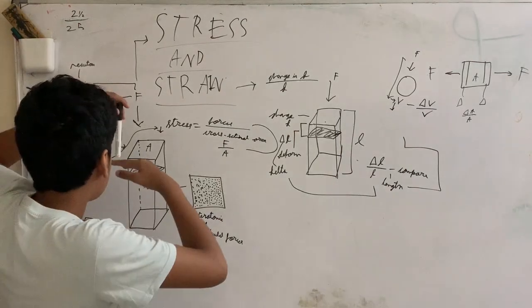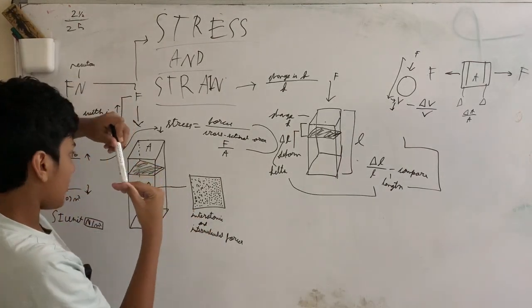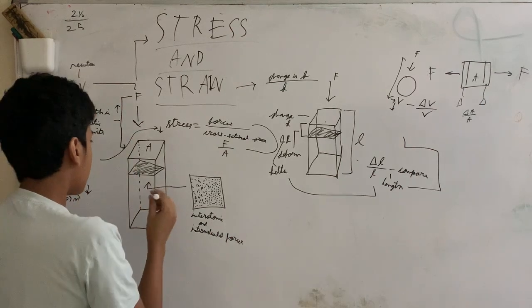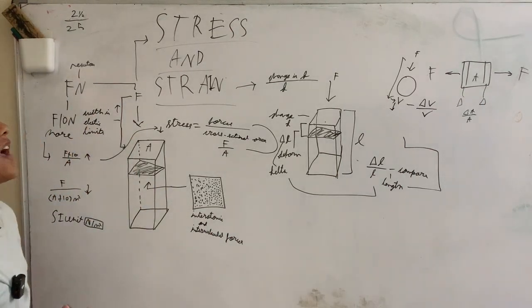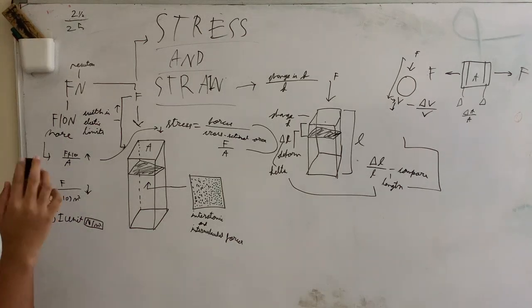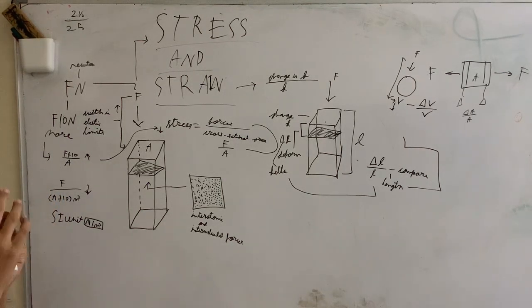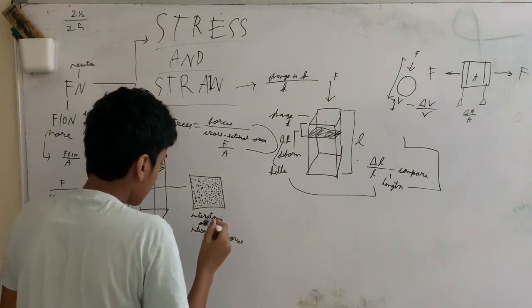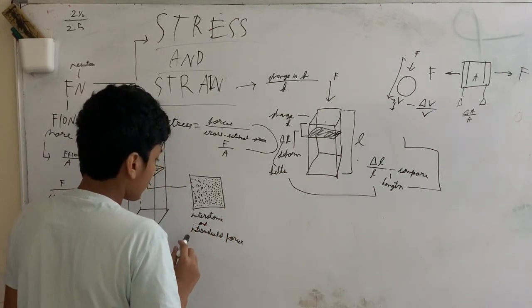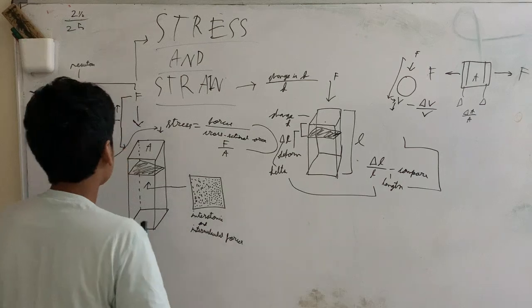So we're pressing down on the beam, right? Inside the beam, the molecules, the atoms, they feel like they're being pushed a little. They're getting a bit too close to each other, so they want to push back. So this causes interatomic and intermolecular forces to push back.